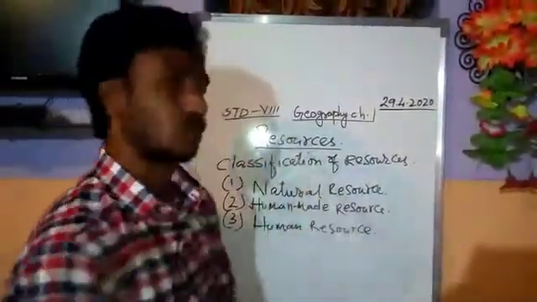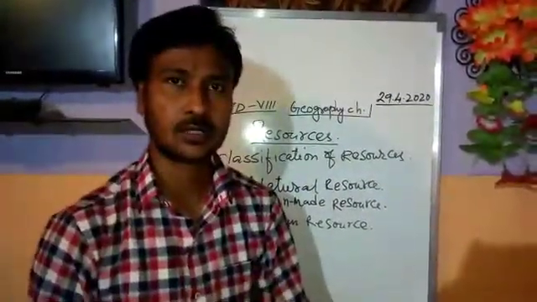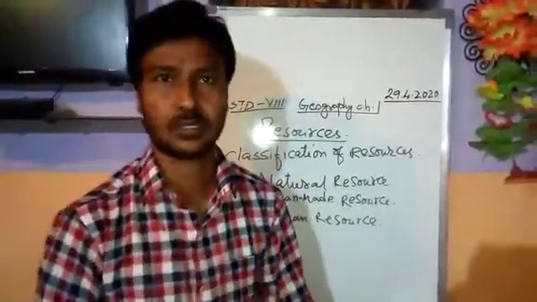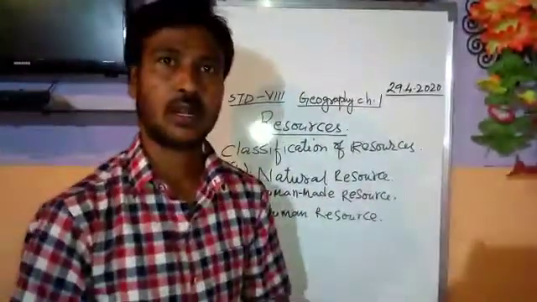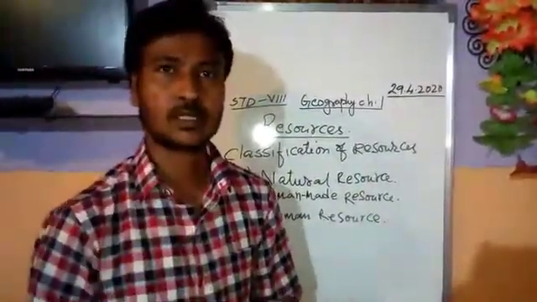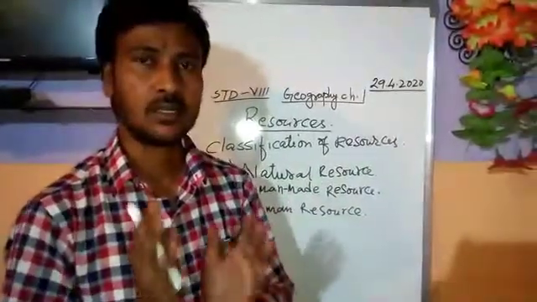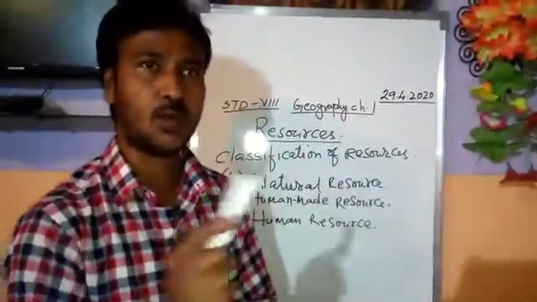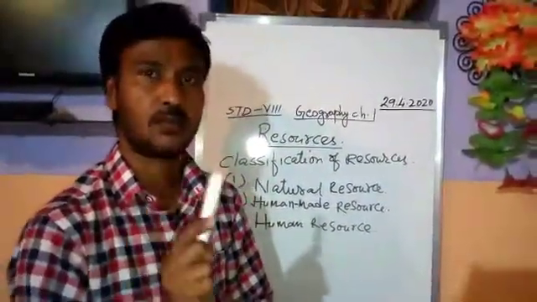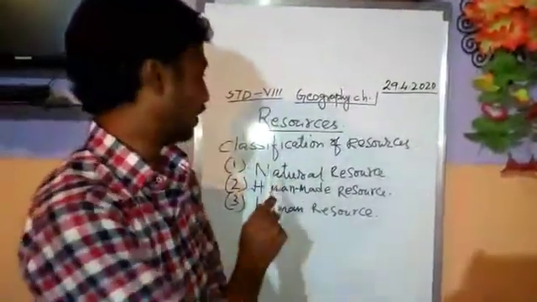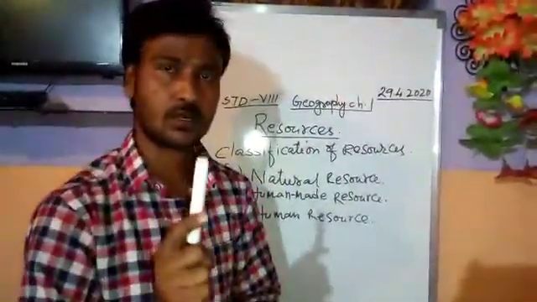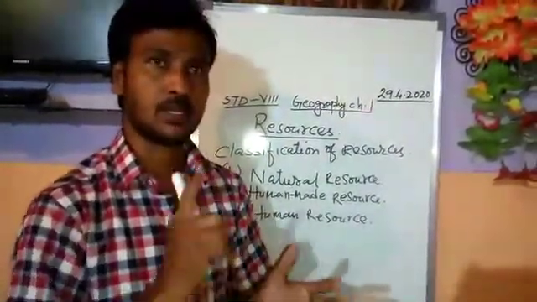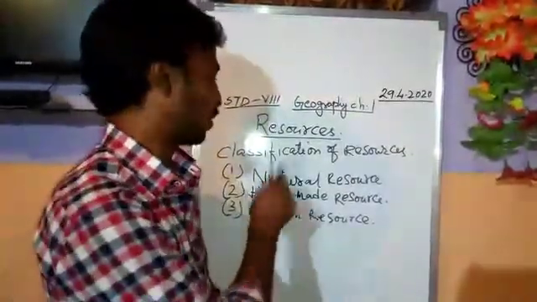Coming to the natural resource. Natural resources are the resources which are available in nature. We also call these the free gifts of nature. For example, soil, land, water, air, forest, animals, minerals are all natural resources. They are found in nature and are not made by man, therefore they are natural resources. You must know them: soil, land, water, air, sunlight, plants, animals, minerals.